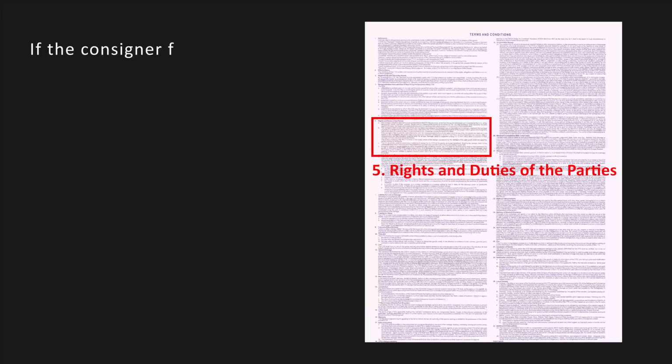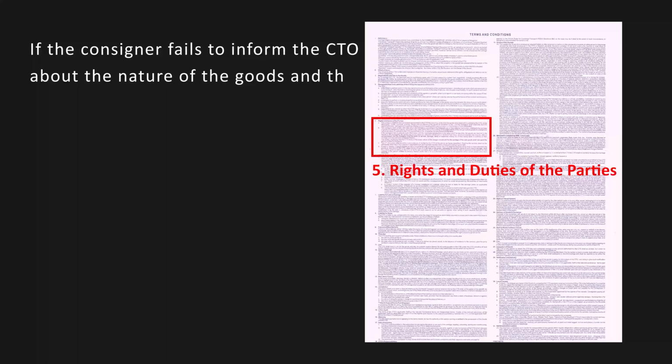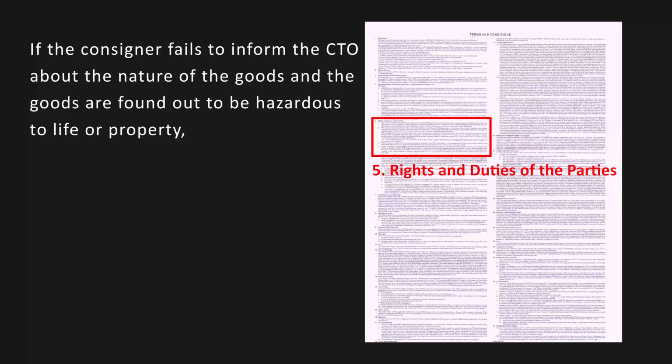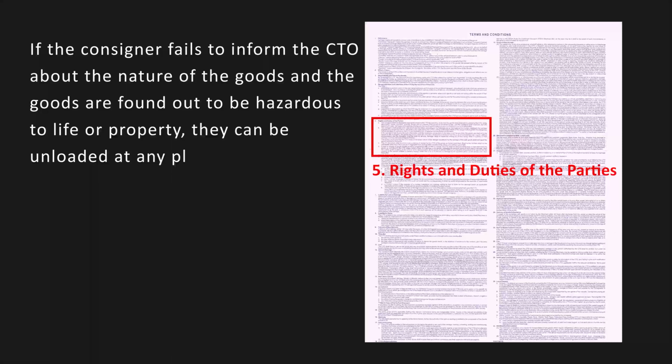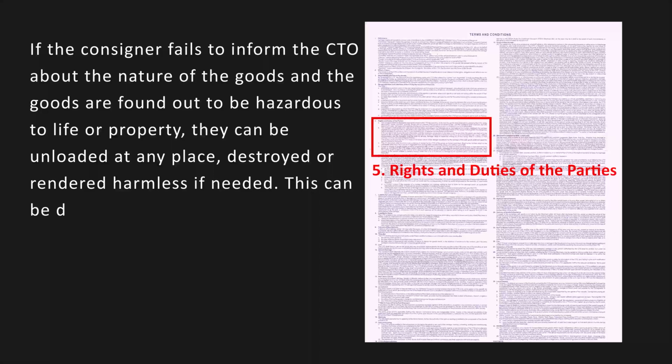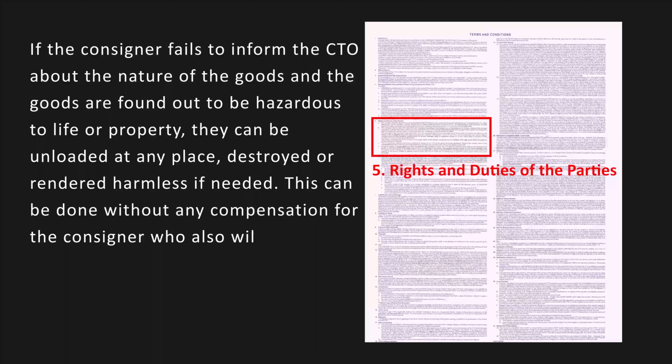If the consignor fails to inform the CTO about the nature of the goods, and the goods are found to be hazardous to life or property, they can be unloaded at any time, destroyed, or rendered harmless if needed. This can be done without any compensation for the consignor, who will also be liable for all loss, damage, or delay.